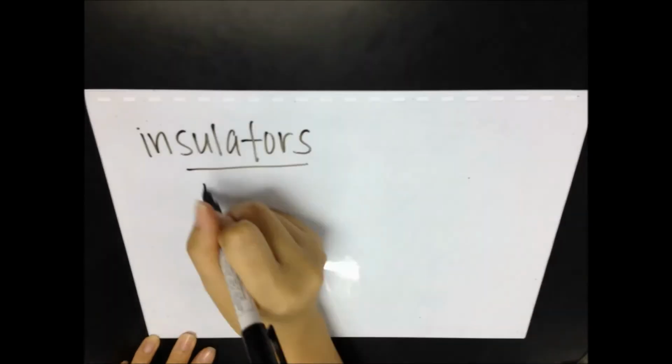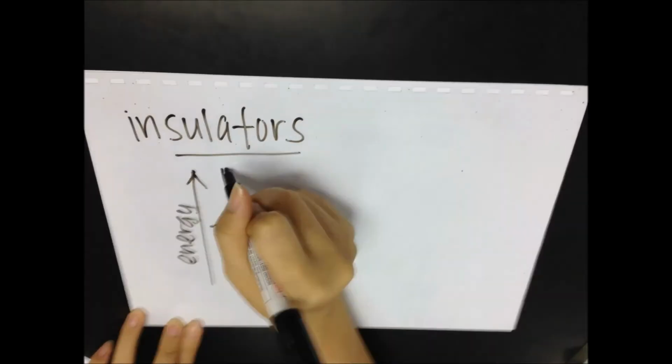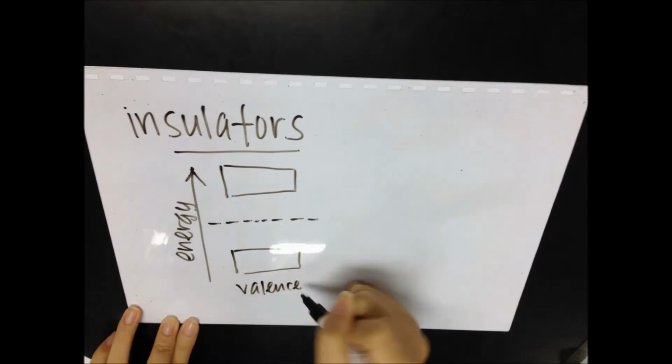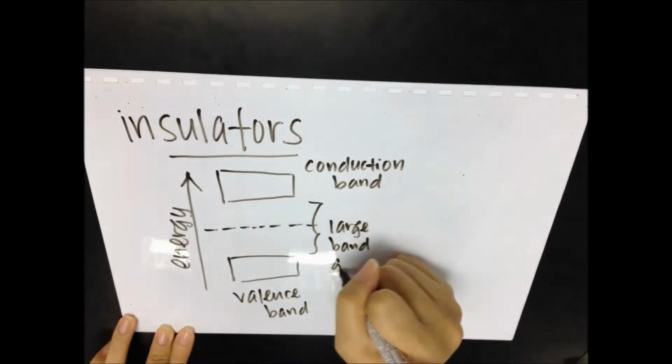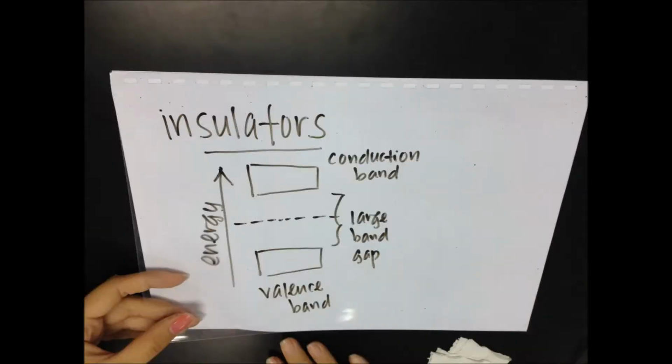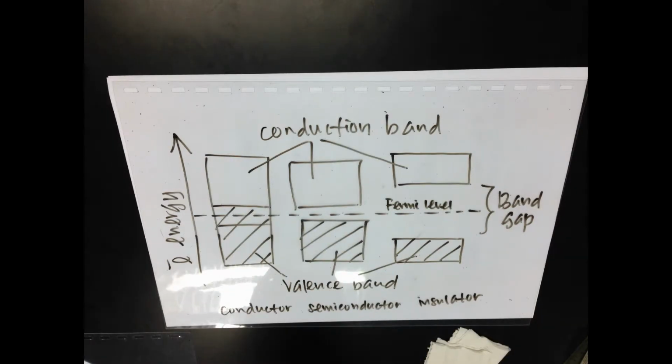Now, let's look at the band diagram of the insulators. You will see that there is a large band gap between the conduction band and the valence band. Now, let's look at all of the three band diagrams and you may make a comparison between them.